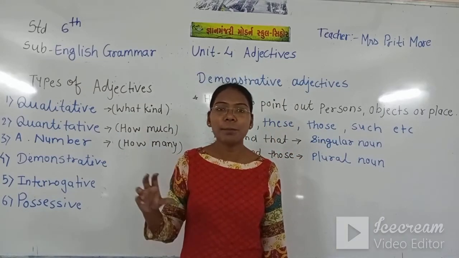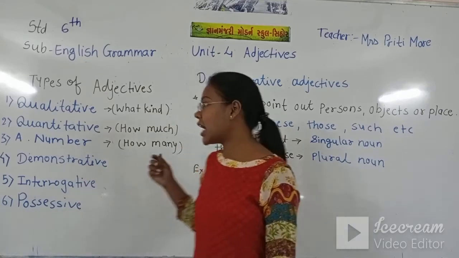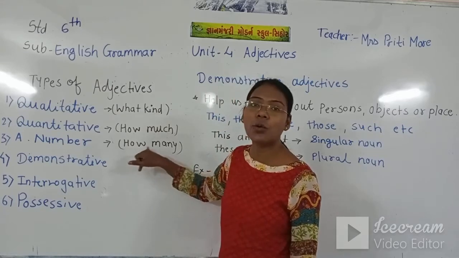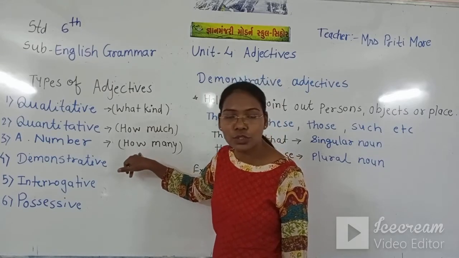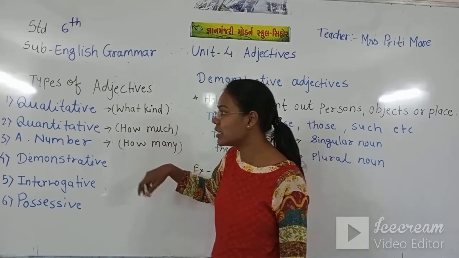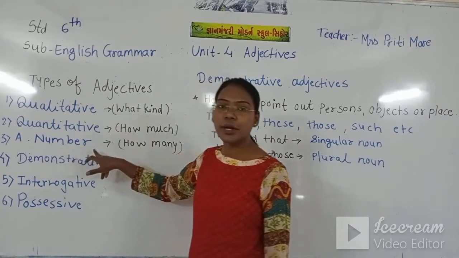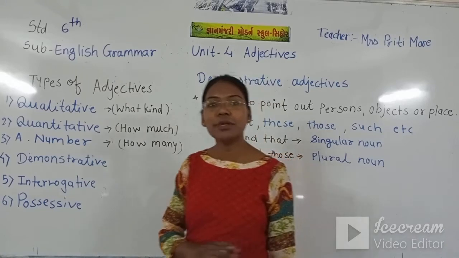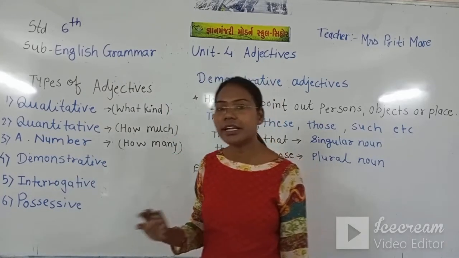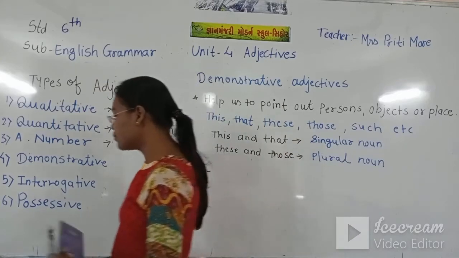If we ask the question to the noun with "how many," we will get the answer in an adjective of number. The number can be any number between 1 and 100.